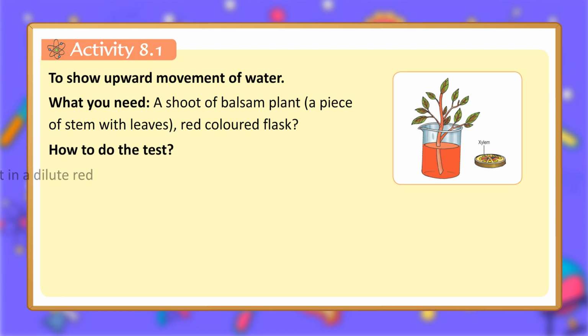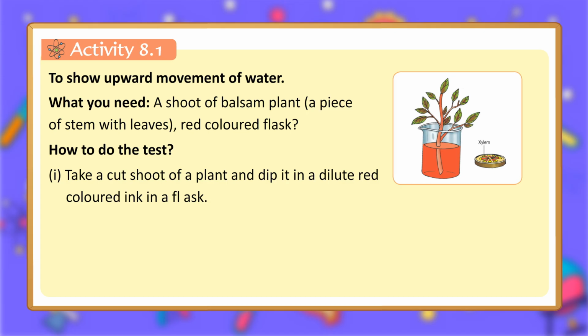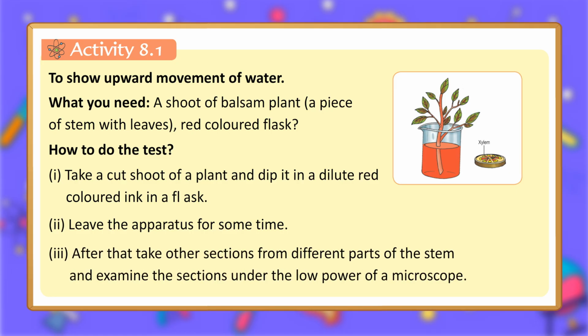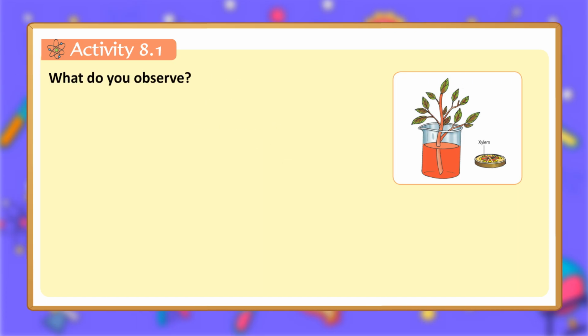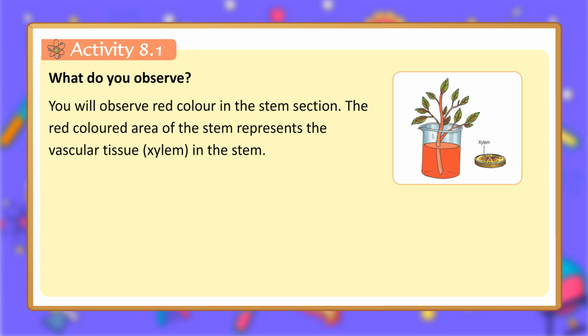How to do the test? 1. Take a cut shoot of a plant and dip it in a dilute red-colored ink in a flask. 2. Leave the apparatus for some time. 3. After that, take sections from different parts of the stem and examine the sections under the low power of a microscope. What do you observe? You will observe red color in the stem section. The red-colored area of the stem represents the vascular tissue, xylem, in the stem.